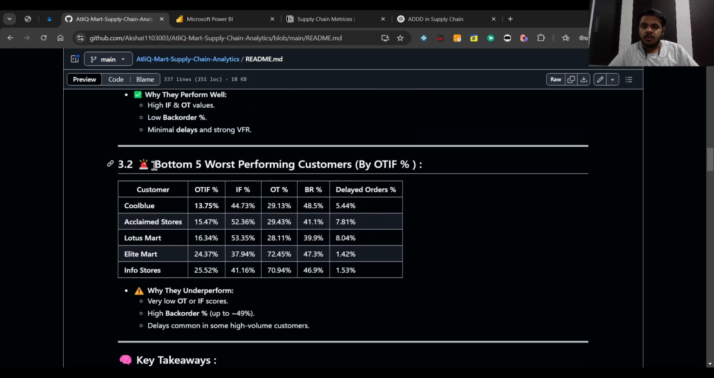So what are the bottom five customers by OTI percentage? Cool Blue, then Acclaim Stores, Lotus Mart, Elite Mart, Info Stores. Why are they the worst performers? Because they have a lower OTI percentage in the range of 13% to 25%. Why are they underperforming? Because they have low OT and IF scores and high back order rates of up to 49%. Cool Blue has a back order rate of 48.5%, which is very high.